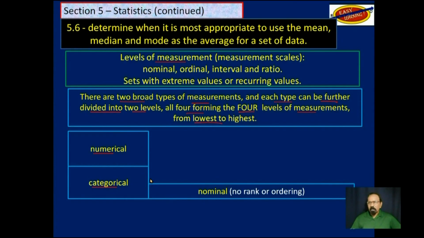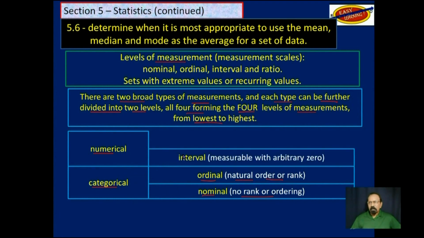Categorical has 2 levels: nominal, no rank or ordering, and ordinal, natural order or rank. And numerical, you have interval. It is measurable, but it has arbitrary zero. And finally, ratio is measurable with true zeros. We will explain these as we go along.